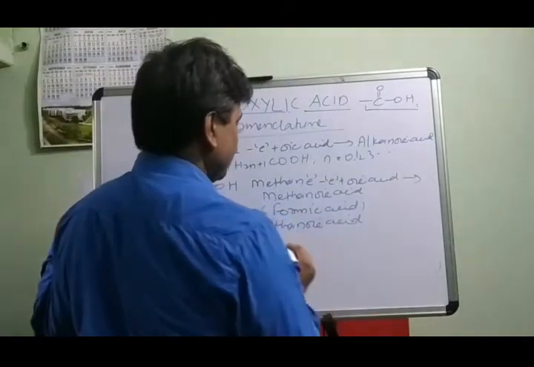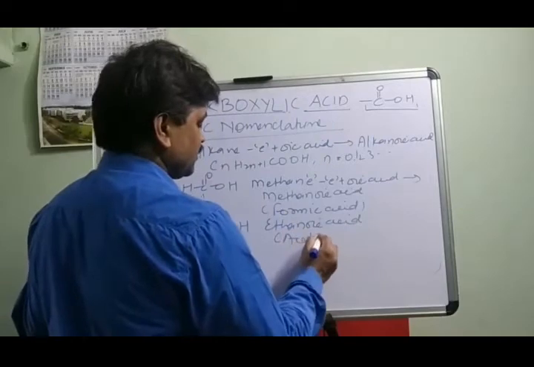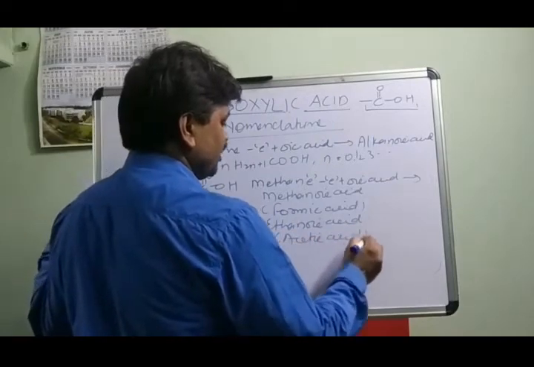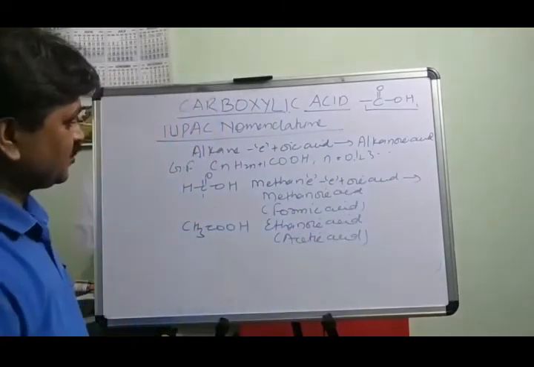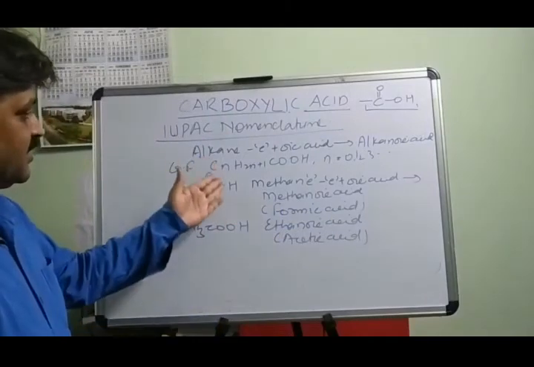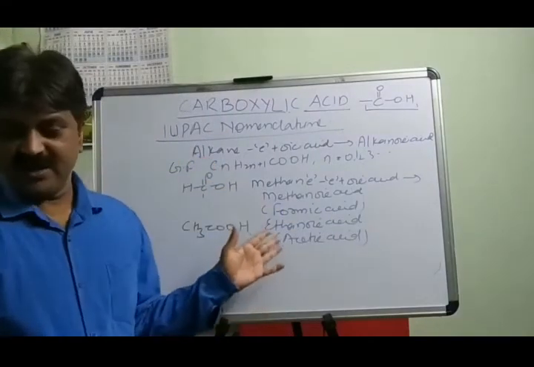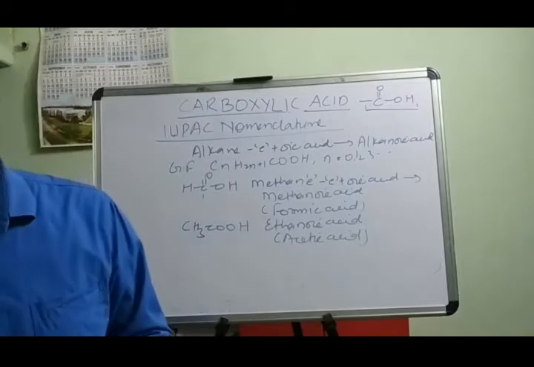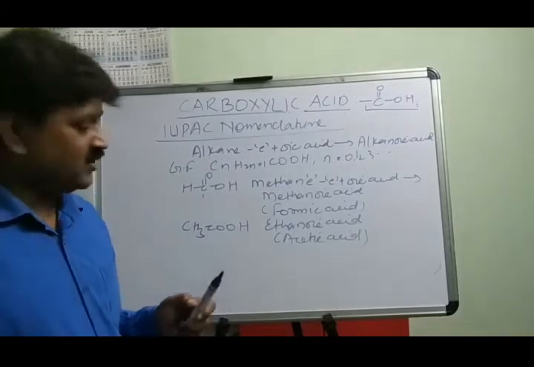Ethanoic acid, commonly called acetic acid. So you can write the name of an aliphatic carboxylic acid by taking examples of these compounds. Another example we are taking here is to take the name of the carboxylic acid. And one thing also keep in mind,